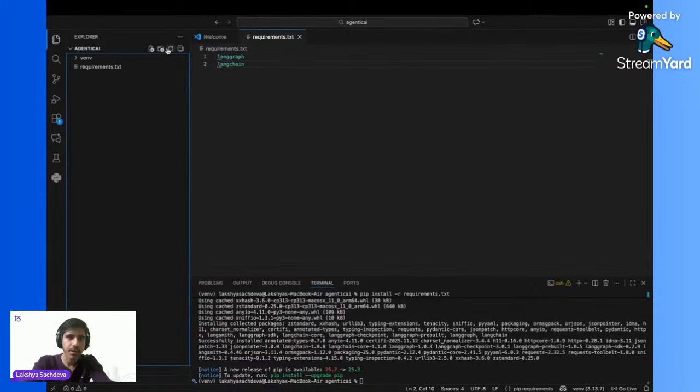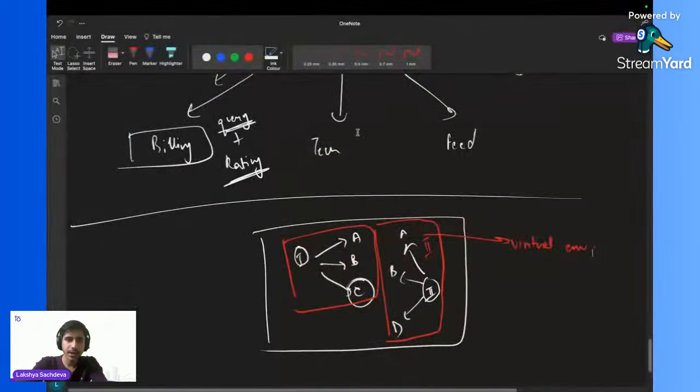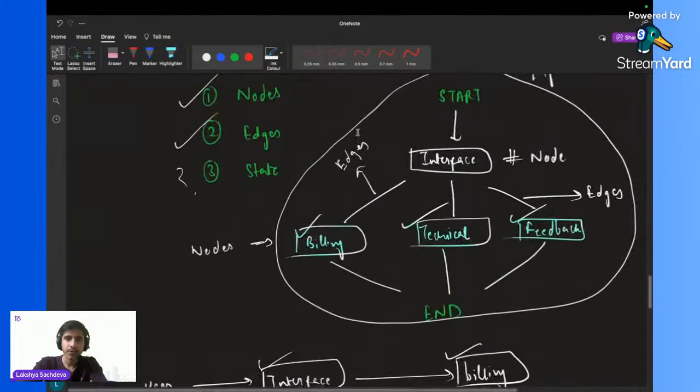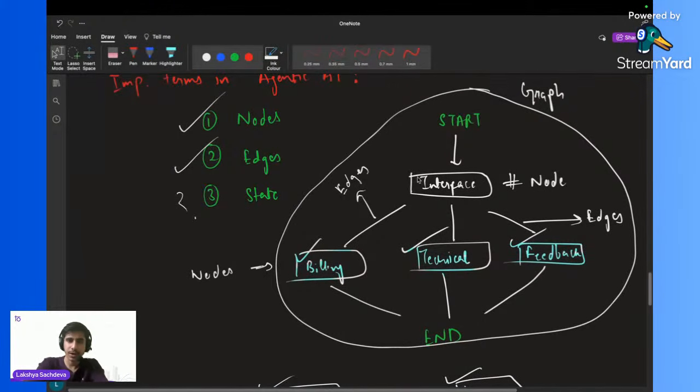Okay, sir. Next, I will create a folder with the name agents, and under this folder I am going to create different agents for my project. As we have seen, we will be needing 4 agents. The first one is interface agent. The second one is billing agent. The third one is technical agent. And the fourth one is feedback agent.